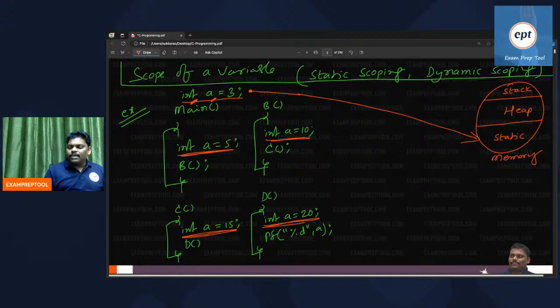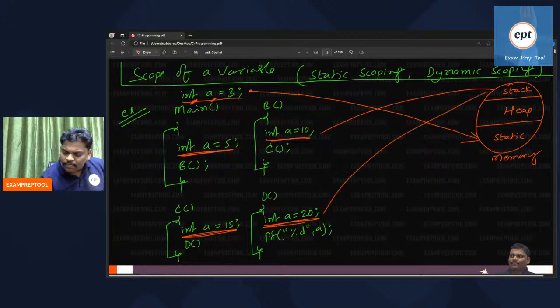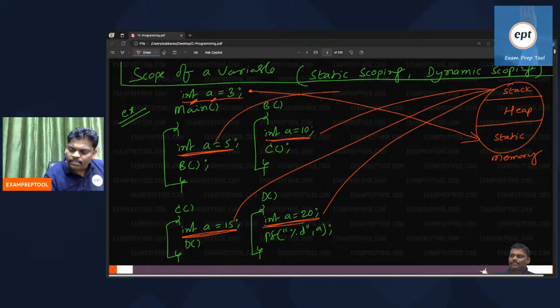Declaration purpose is creating memory. For a global variable, memory will be allocated in the static area. Remember. And one more: local variable memory will be allocated in the stack area. Remember.